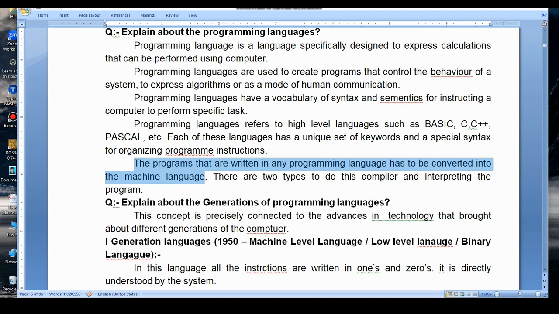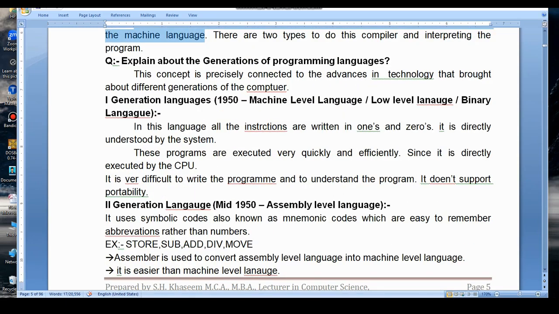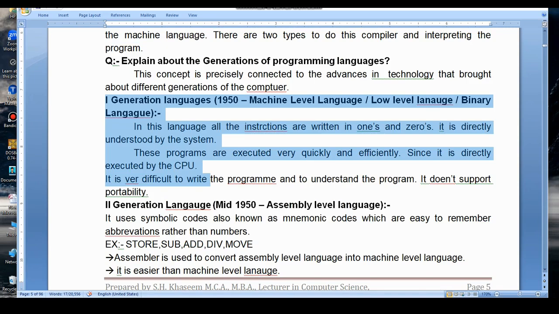Next we'll discuss the types of programming languages, or generations of programming languages. First of all, first generation programming languages. Its period is 1950. In the first generation period, the programming language is also called machine level language, low level language or binary level language. In this language, all the instructions are written in zeros and ones form, so this is called binary level language.